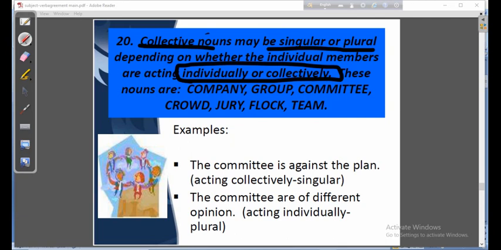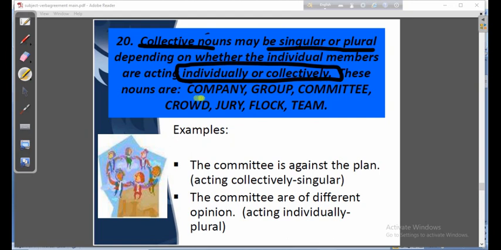But if the members work collectively, jointly, or are the same in their opinion, then the noun will be singular and the verb will be singular. But if the members give different opinions, they will work as a plural subject, and then obviously the verb will be plural.